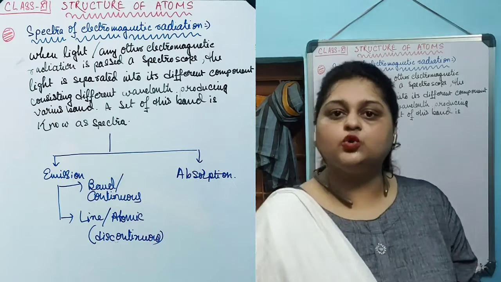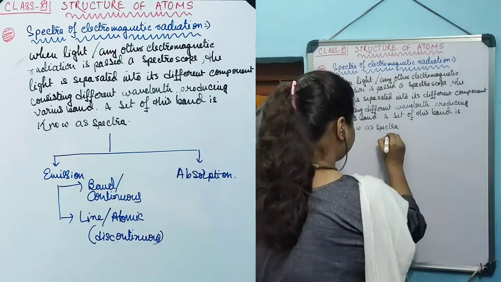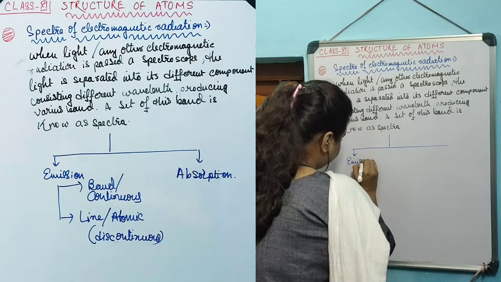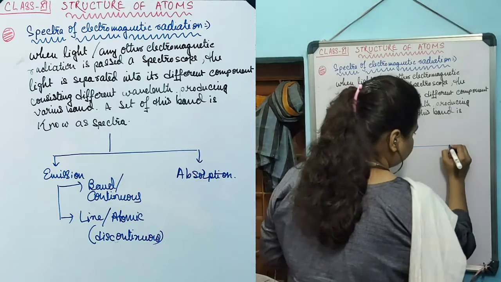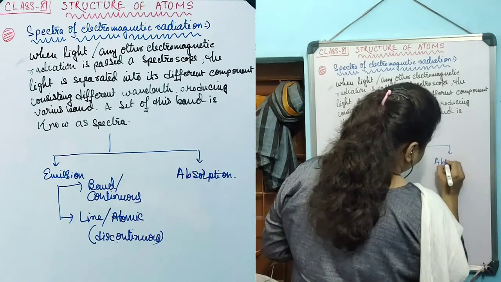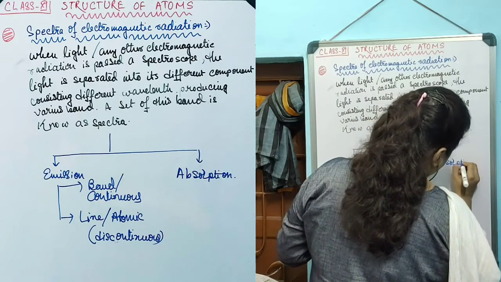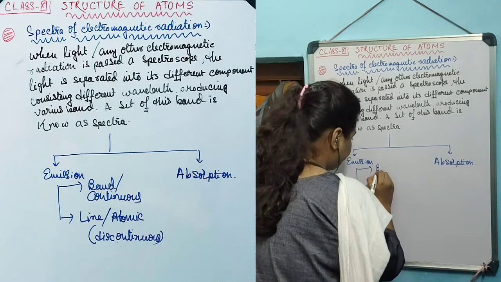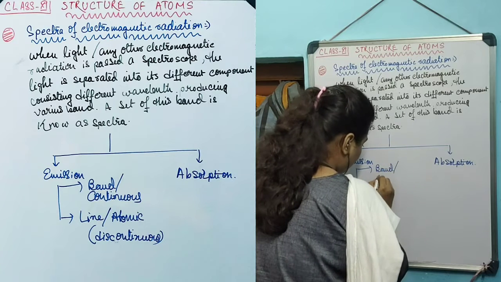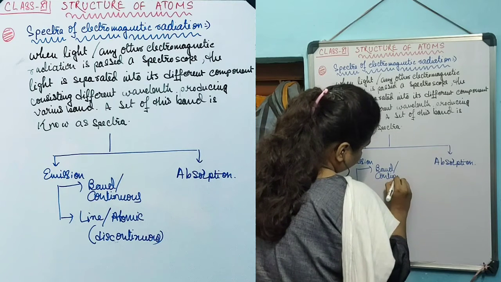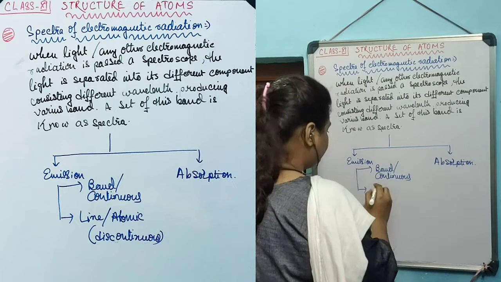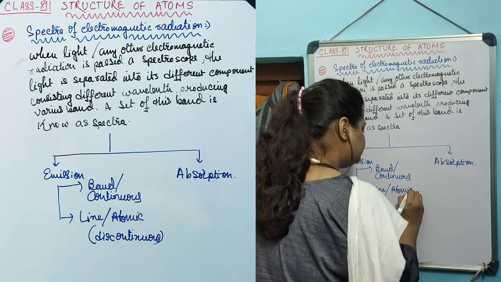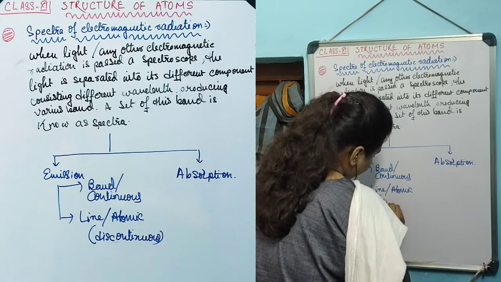Now spectra are 2 types. One being emission spectra. Another one is absorption spectra. Emission spectra are again of 2 types: band spectra or continuous spectra, and line spectra or atomic spectra, which is discontinuous in nature.